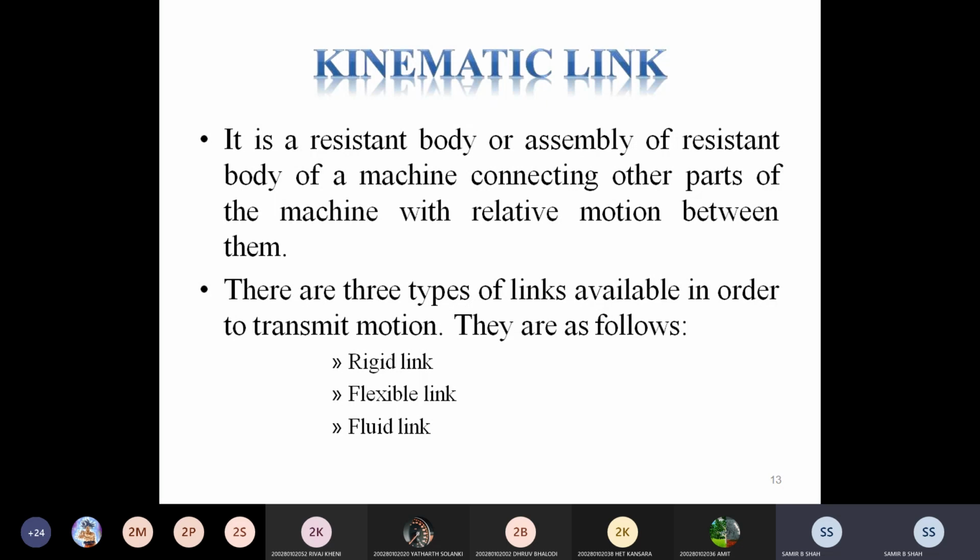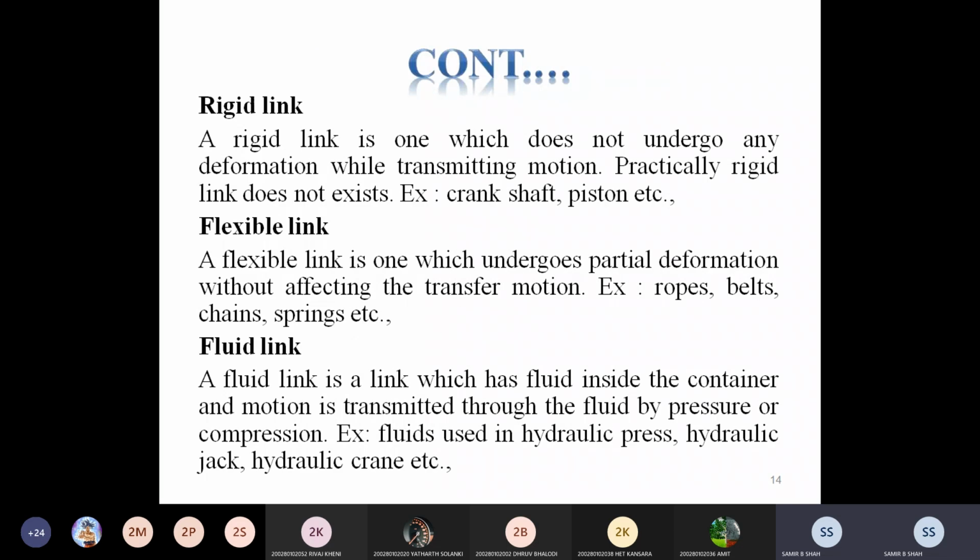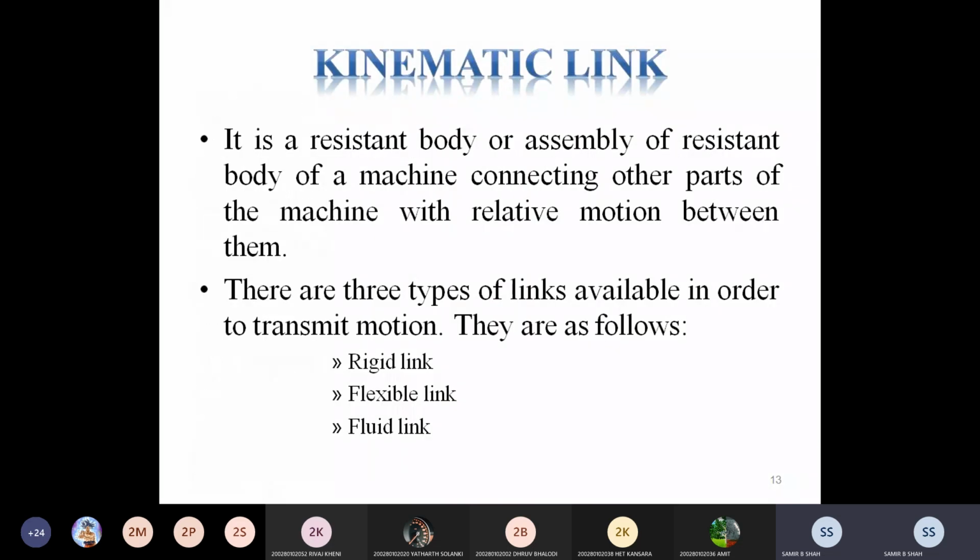Mostly there are three kinds of kinematic link: rigid link, flexible link, and fluid link. You remember the types also: rigid link, flexible link, and fluid link. Now we discuss all three types of link one by one. Suppose in your exam, it may just ask you to define kinematic link. Then you have to define the kinematic link, the definition of kinematic link.